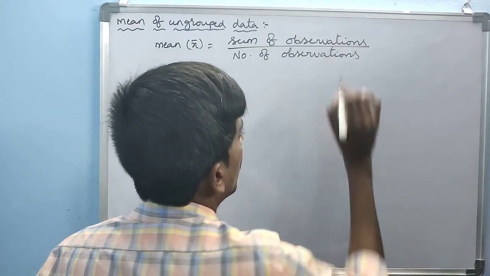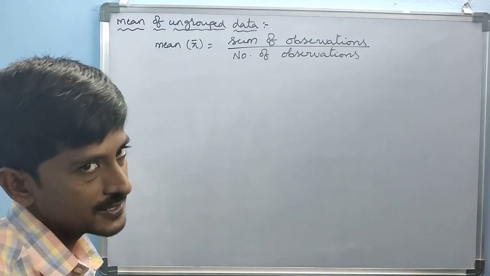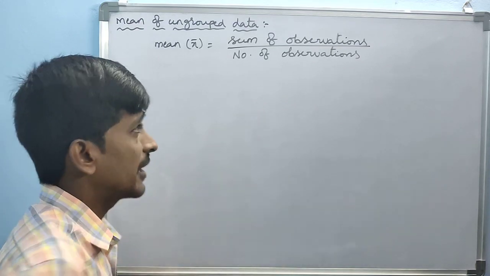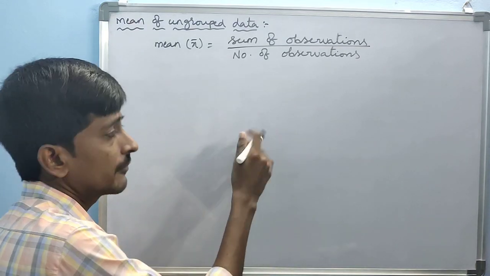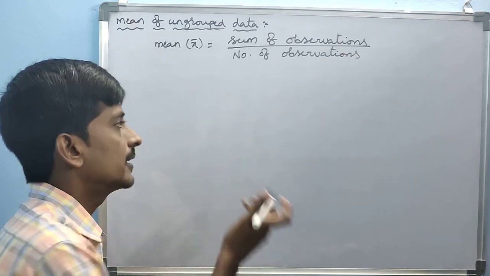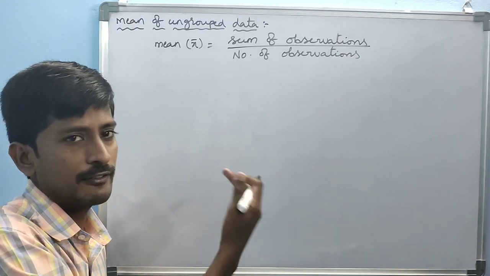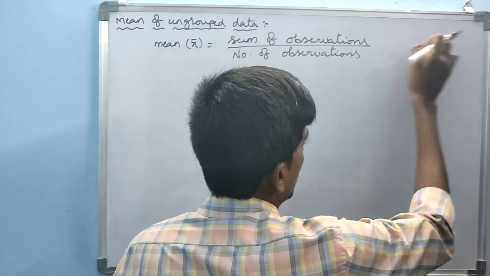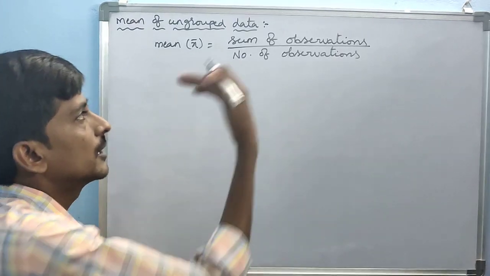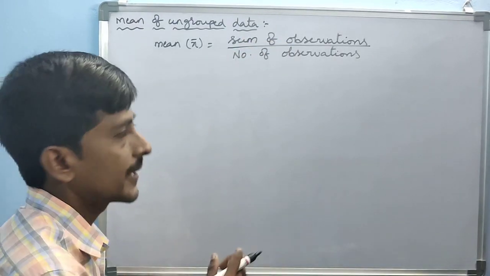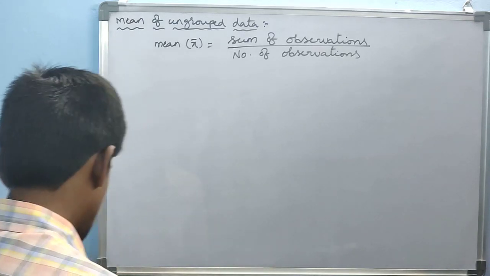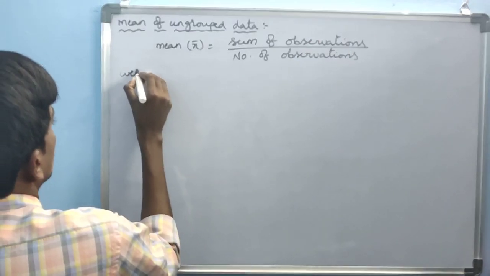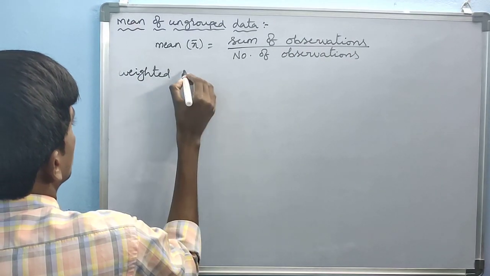That is the mean of ungrouped data. For example, your marks in the FA1 are 25, 25, 25, you got some 10, 20, 11, 15, in 6 subjects. So total marks of subjects by number of subjects is your average marks or mean. That is ungrouped data. And another one is weighted arithmetic mean.